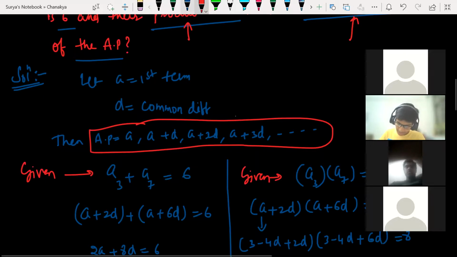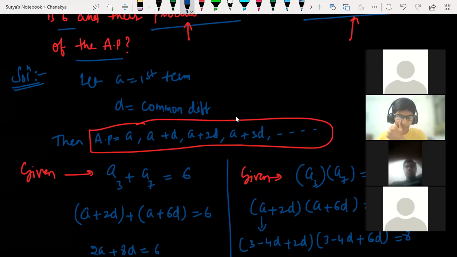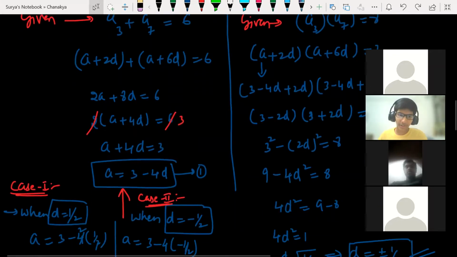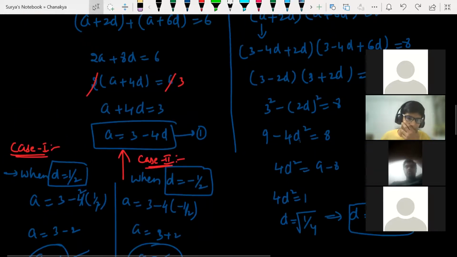And I took that as the first equation. Which one? Can you scroll down? Acha, this one you have to take as the first equation. No. Can you scroll down? I did all of this, a plus 2d. I got till a plus 4d is equal to 3. Okay. I took that as equation 1 rather than a equals to 3. I just didn't understand when to take a as the... See, yeah, I understood your doubt. Look at this.